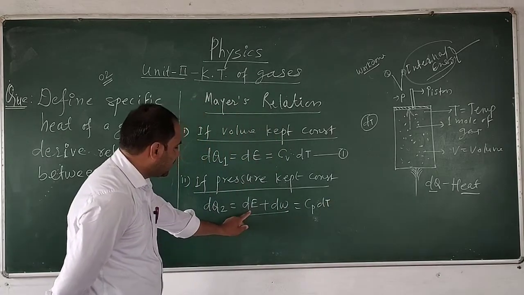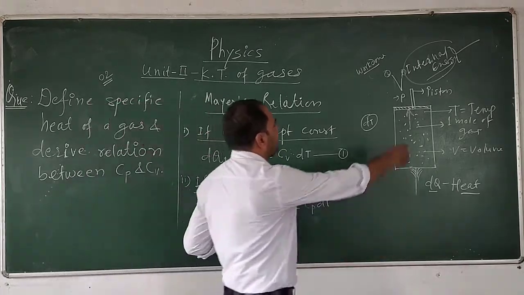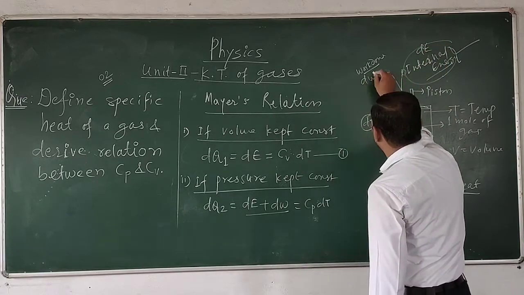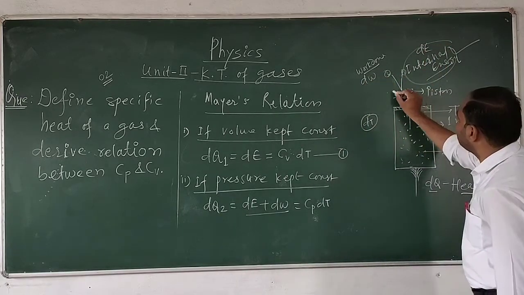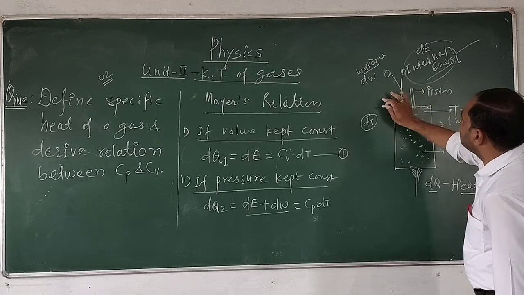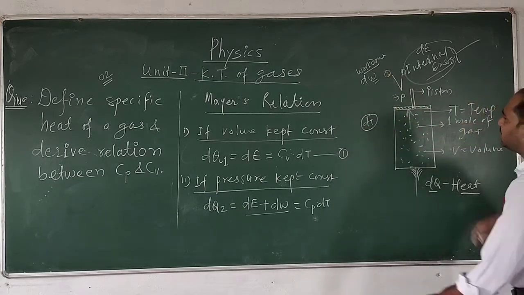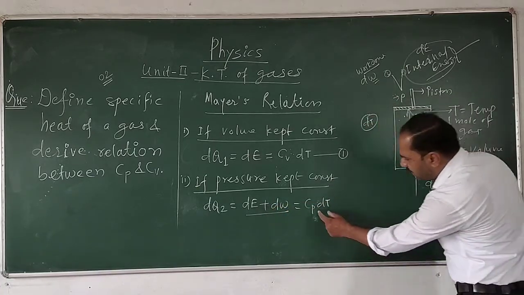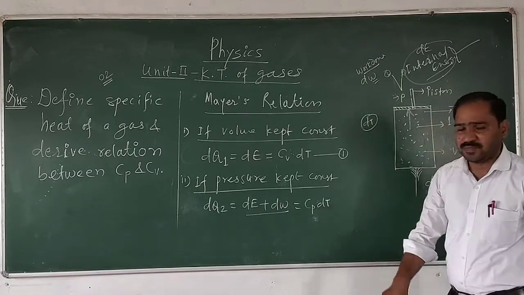Here dE is the internal energy and dW is the work done. So the heat is utilized in two ways: dE plus dW, that will be equal to Cp dT.